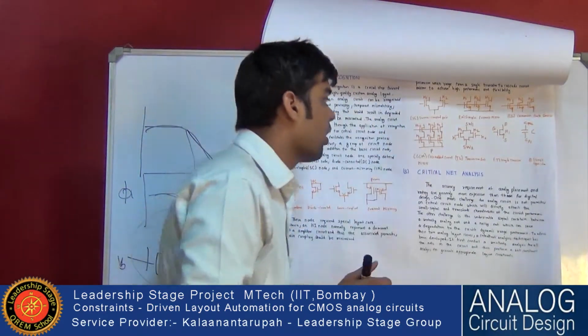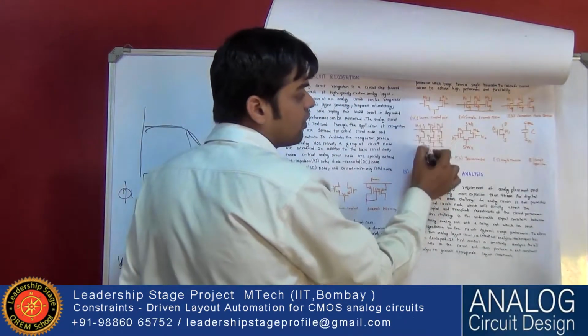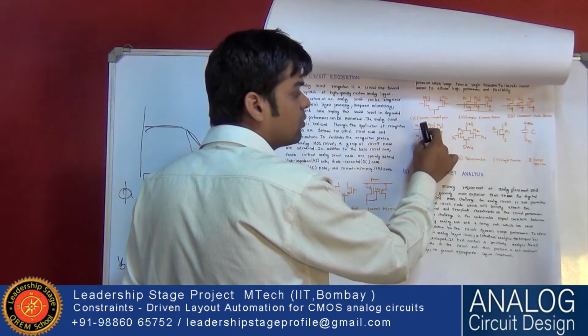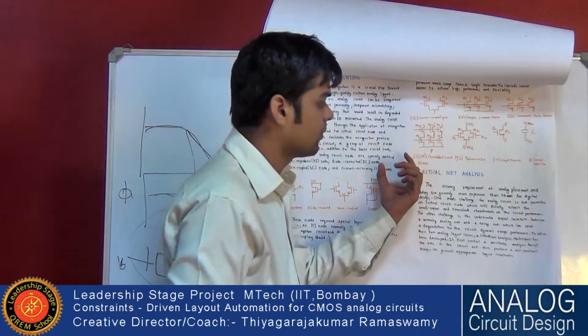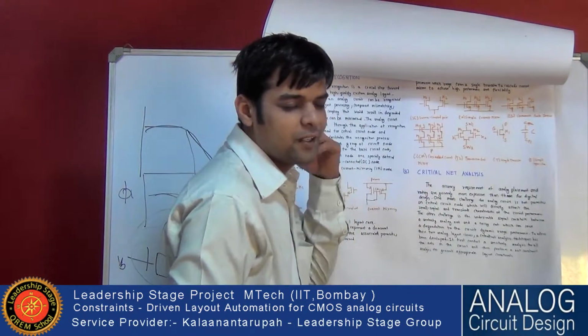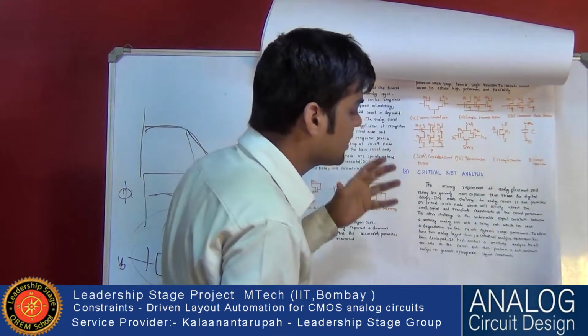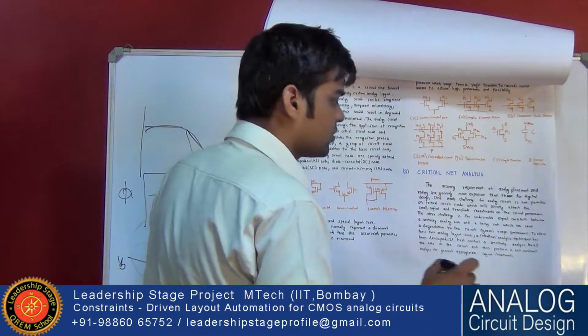Suppose less current is flowing, then the voltage difference is very small. Suppose a high current, say 1 milliamp, is flowing and there is a 50 ohm or 1 ohm resistor there. It will cause some voltage drop across it. That's why we use low power and low current design. But there are some high speed circuits.